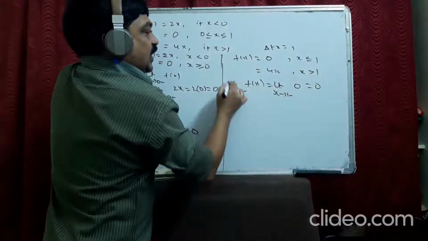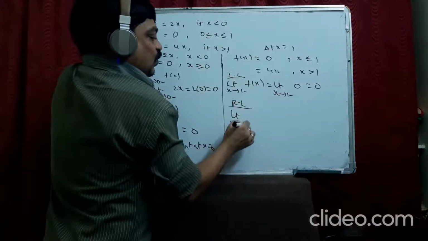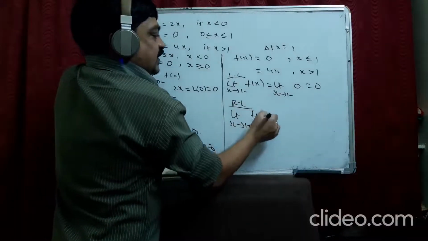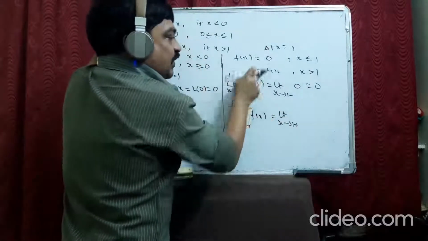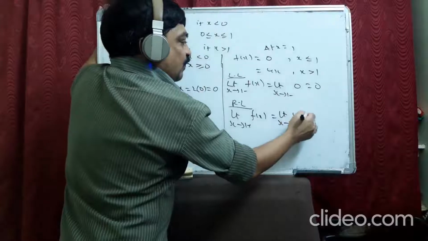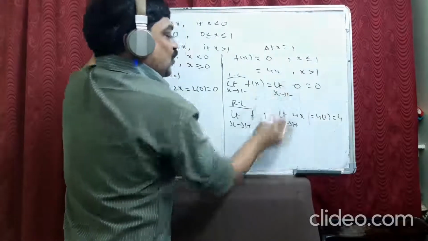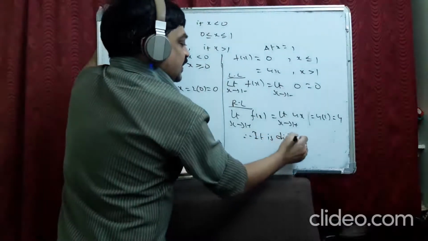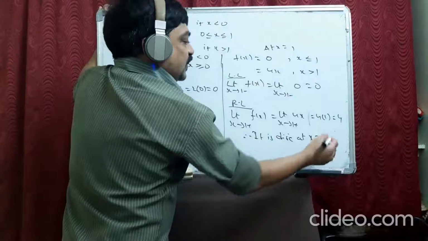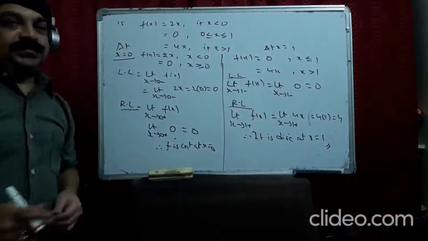This is the left limit. And right limit, x tends to 1 plus f(x). What is the function after 1? 4x. 4 into 1. This is 4. Both are not equal. Therefore, it is discontinuous at x equal to 1. So, what is the point of discontinuity here? 1.